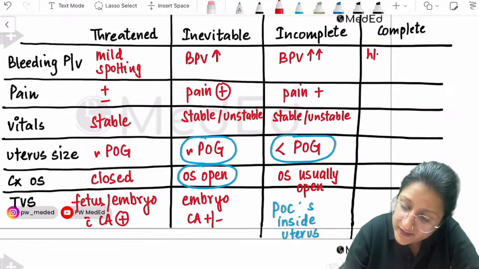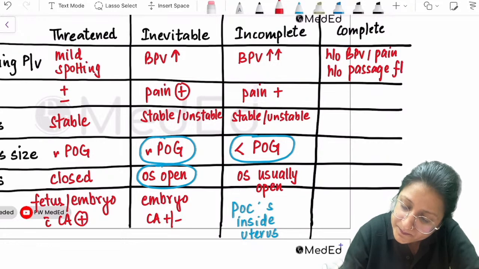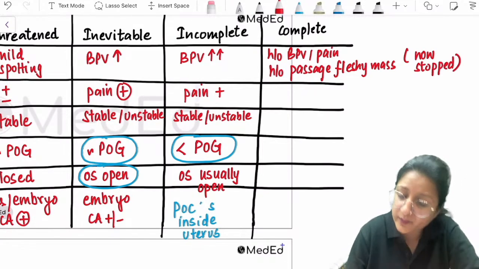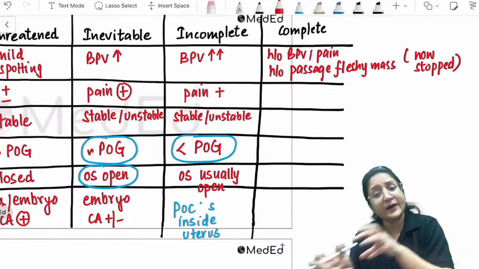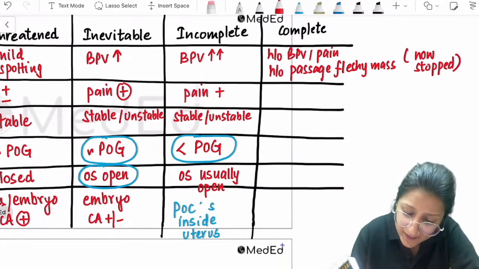So there is going to be a history of bleeding, history of pain. She may have a history of passage of fleshy mass from the vagina, but now all those symptoms have stopped because the uterus got emptied. Once the uterus is emptied, bleeding has stopped. Keep that in mind.